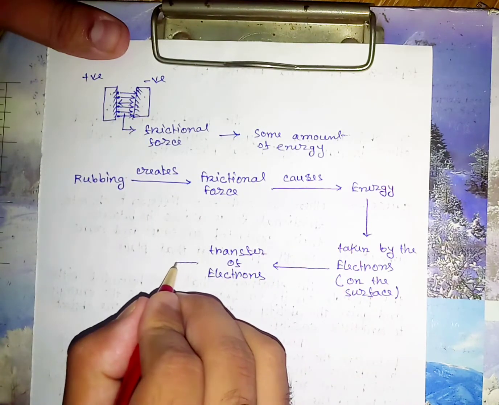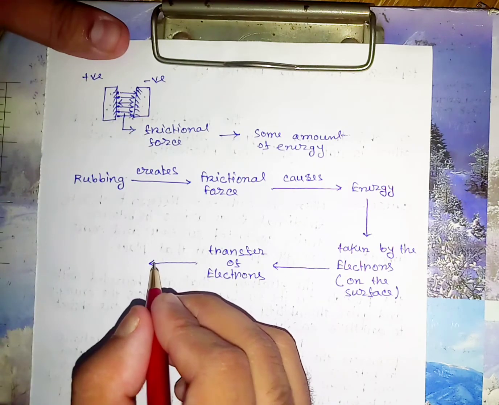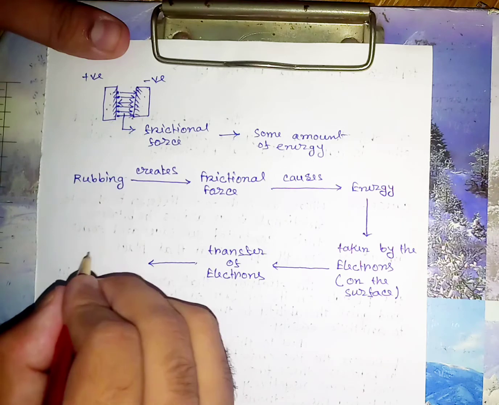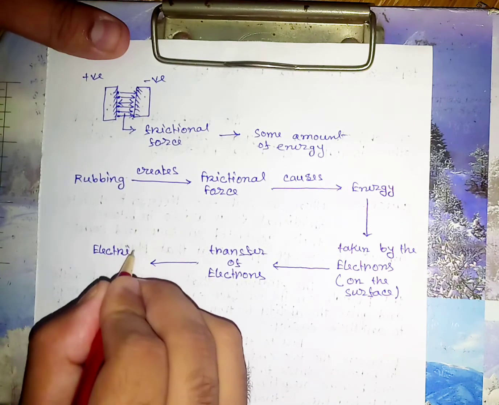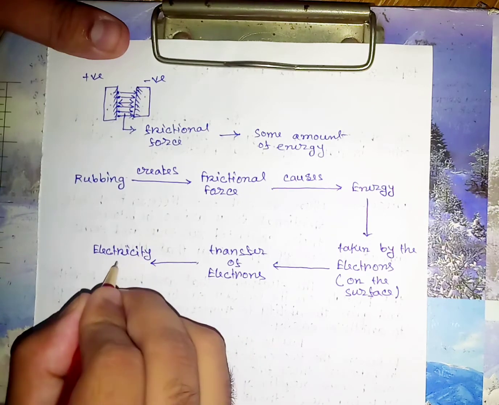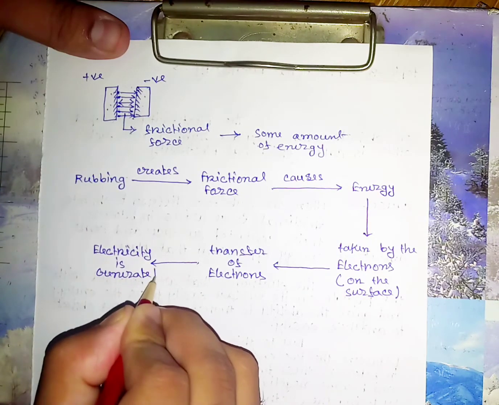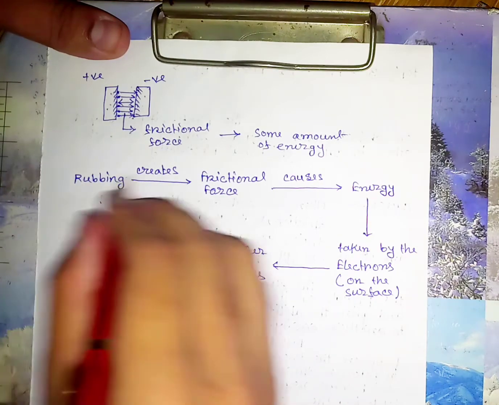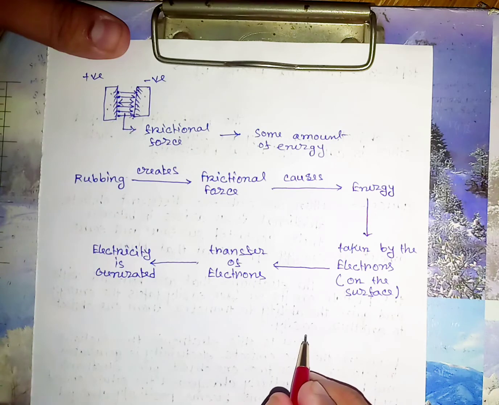Now, due to this transfer of electrons, electricity is generated. This is the flow of energy production due to frictional force.